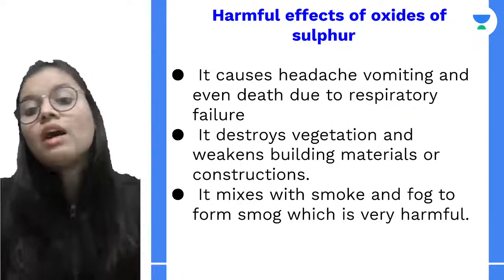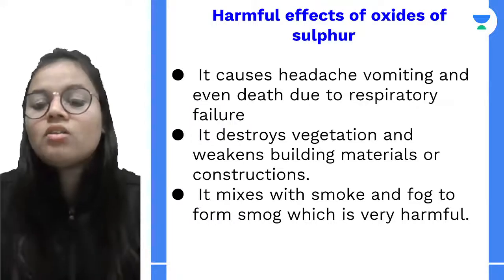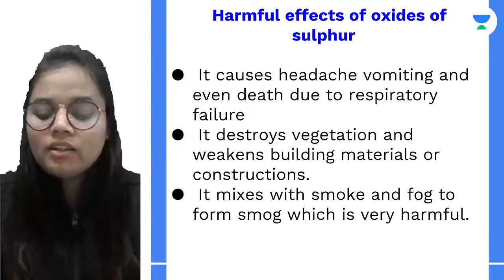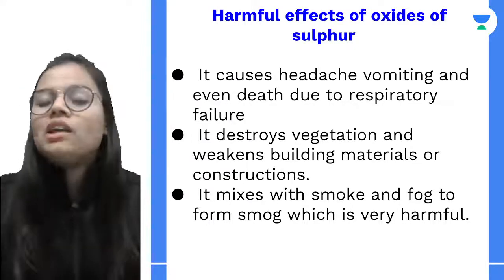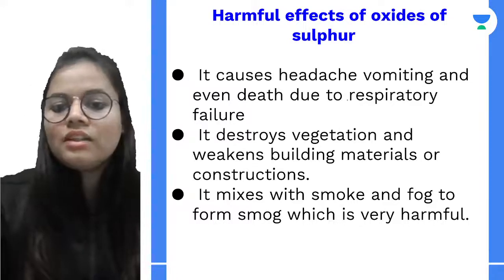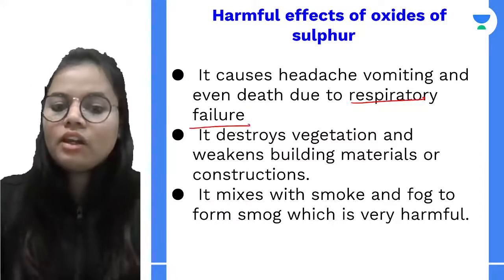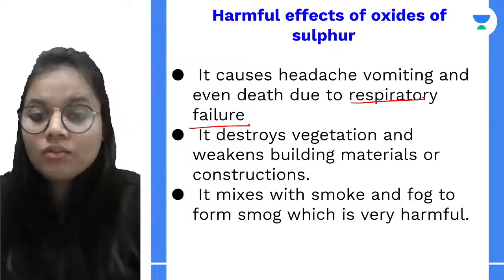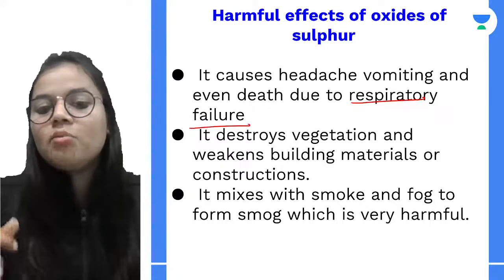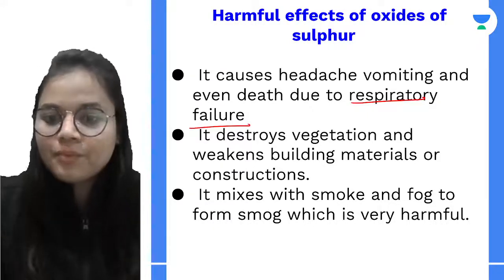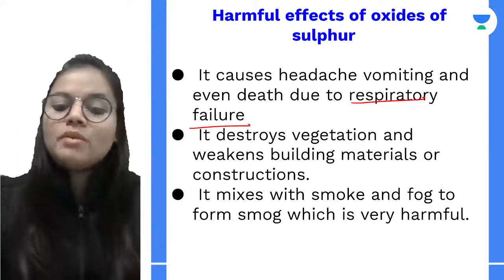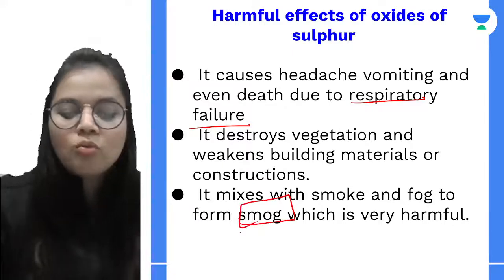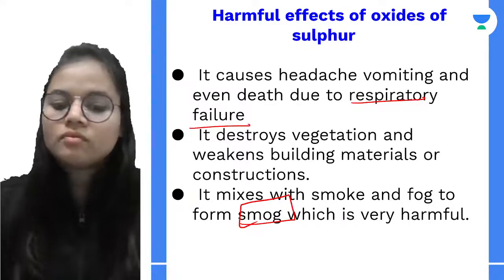Now talking about how the oxides of sulfur are harmful. First of all, it can cause headache, it can cause vomiting, and in some rare cases, it can cause death due to respiratory failure. Again, it destroys the vegetation, so it affects plant life also. It can weaken building material and constructions. And in the environment, it can mix with smoke and fog and form smog. So we saw how smog is harmful to us, correct?